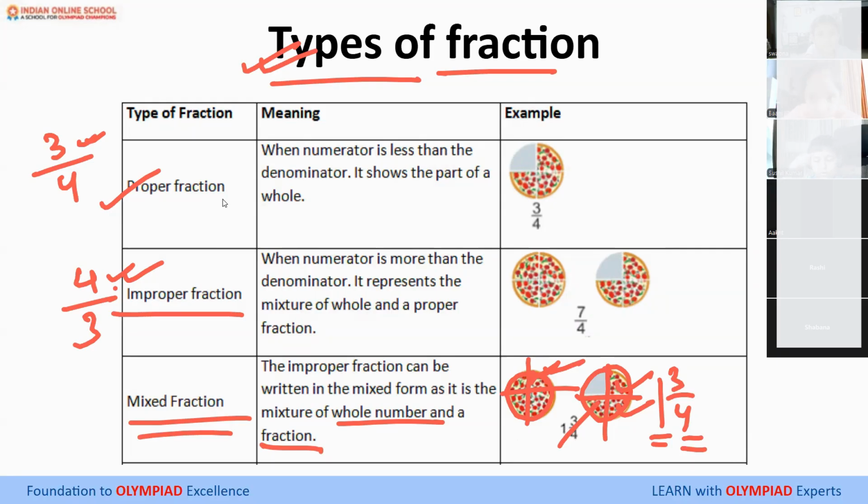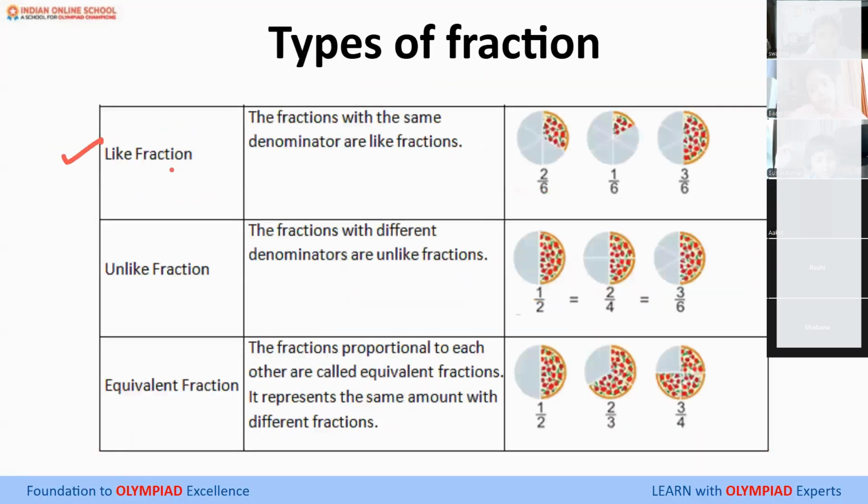Okay. Next, we have like fractions. Like fractions, they are like best friends. What do best friends do? They share things among themselves. So similarly, like fractions, they share their denominator.